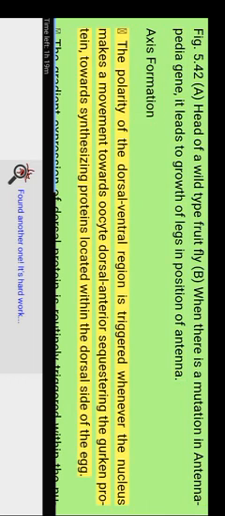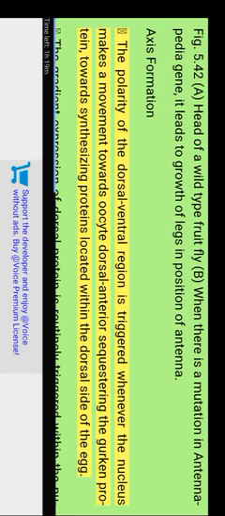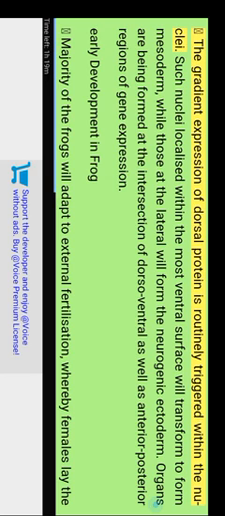Axis formation. The polarity of the dorsal-ventral region is triggered whenever the nucleus moves towards the oocyte dorsal anterior, sequestering the Gurken protein towards synthesizing proteins located within the dorsal side of the egg. The gradient expression of dorsal protein is routinely triggered within the nuclei. Such nuclei localized within the most ventral surface will transform to form mesoderm, while those at the lateral will form the neurogenic ectoderm. Organs are being formed at the intersection of dorsal-ventral as well as anterior-posterior regions of gene expression.